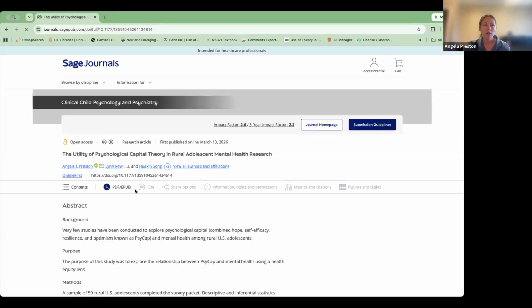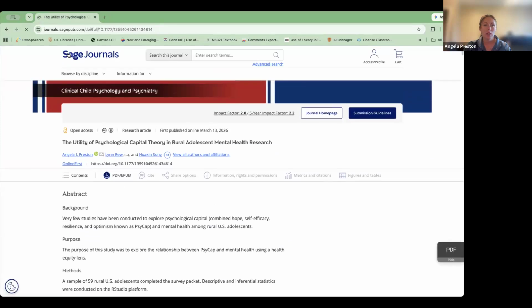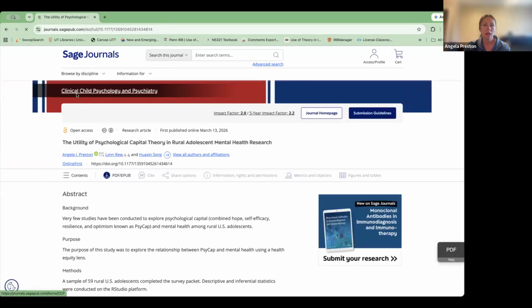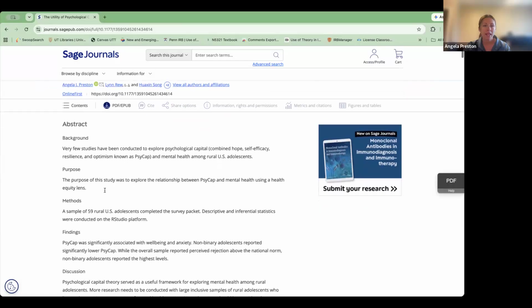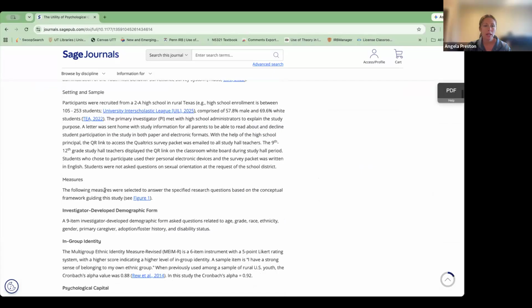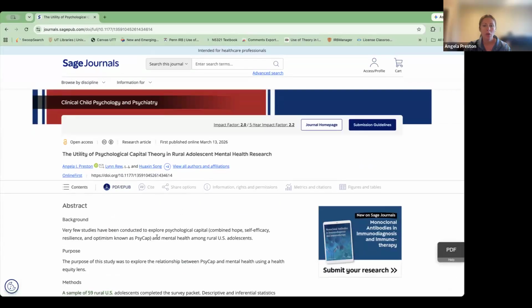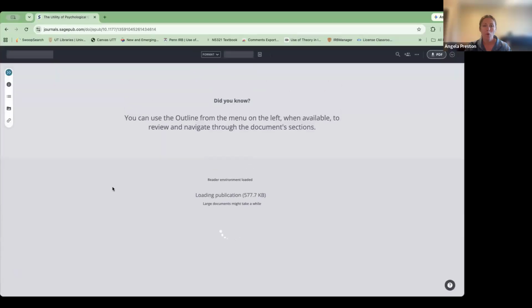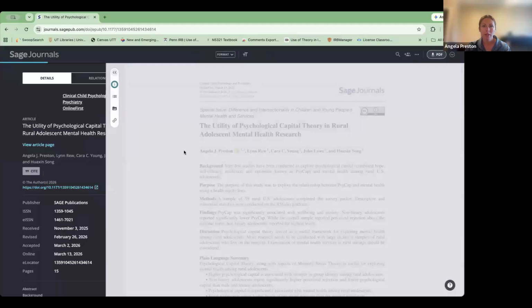And you can just go straight from there to the publishing company. And this is the journal Clinical Child Psychology and Psychiatry. Here's the article. It was just published in March, and it has the whole study here online because this is an open access article. If you wanted the PDF, finding that PDF is going to be different based on each journal. This one, you can see right here the PDF button. And voila, it's going to pop up with this.